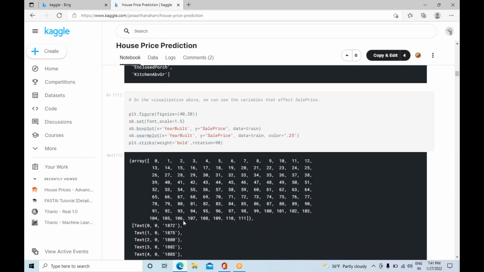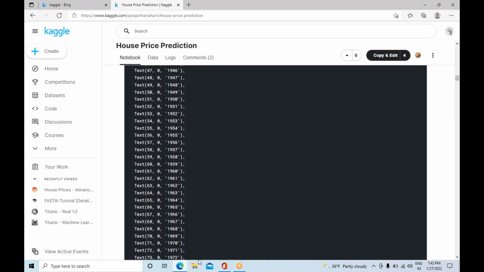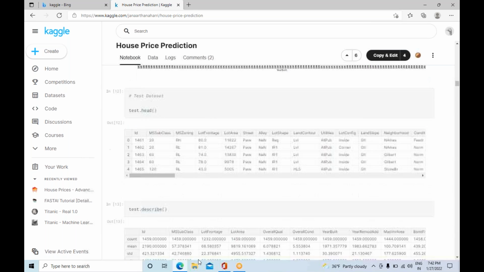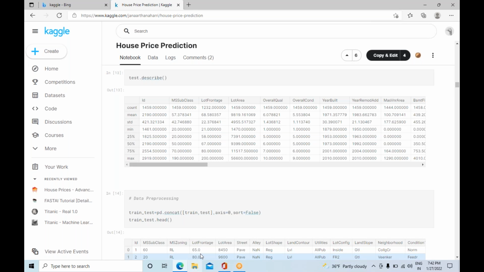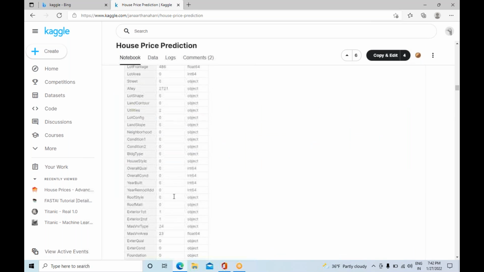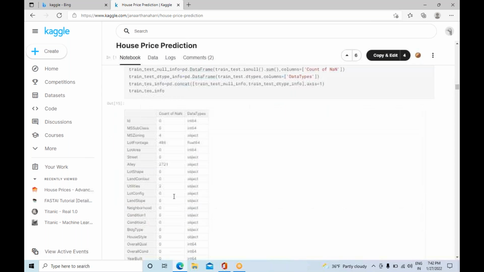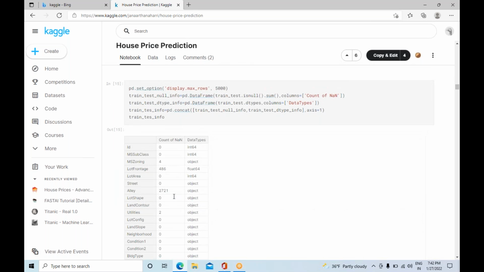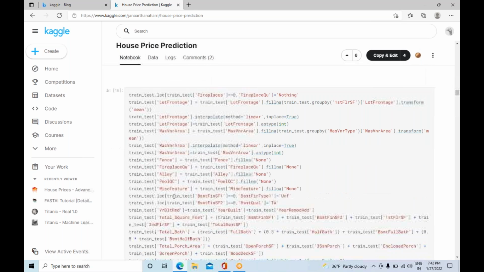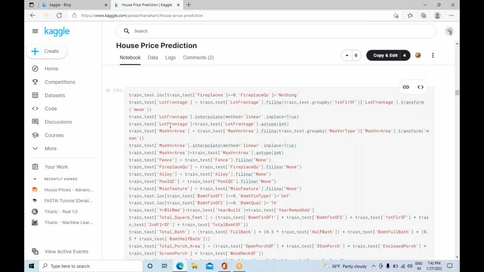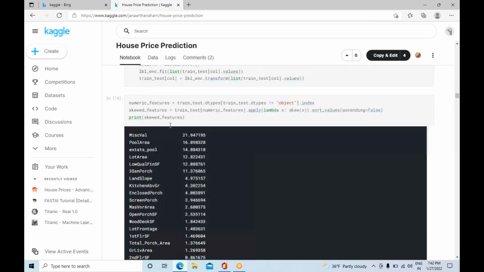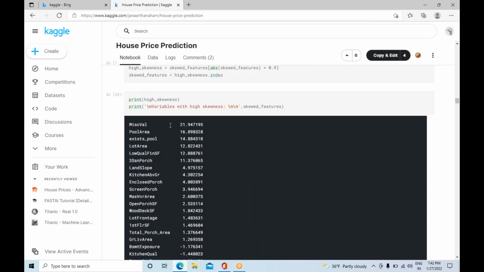Visualization, we can see the variables for the sales price. These are the concepts that will help you. These are things we have already done. This is the data processing, concatenation of training and testing data. We can display some data and handle some categorical data. This is the handling of categorical data. How should I go about handling the categorical data? Everything will be there here.